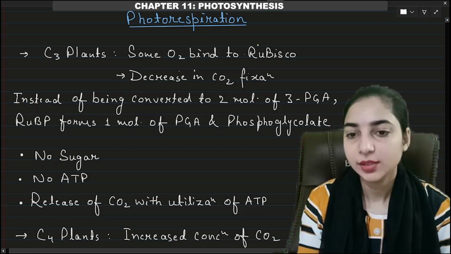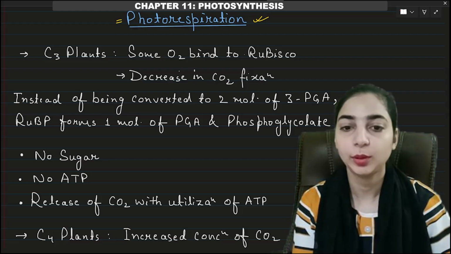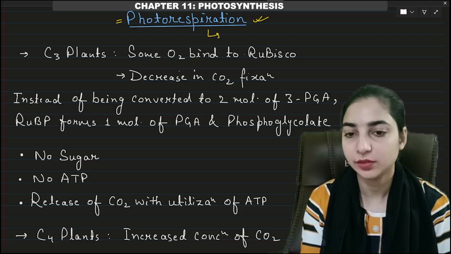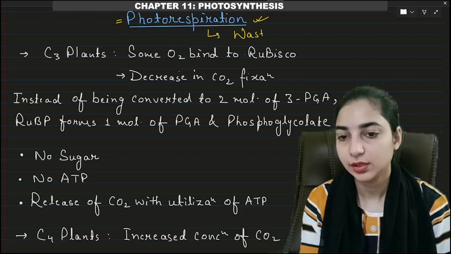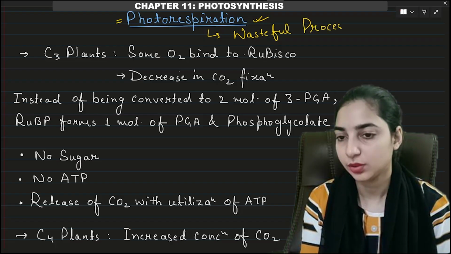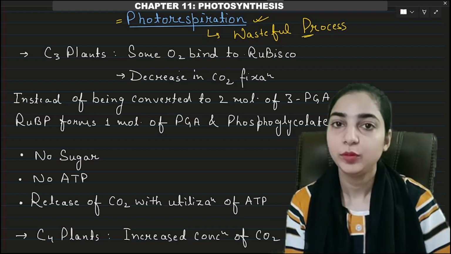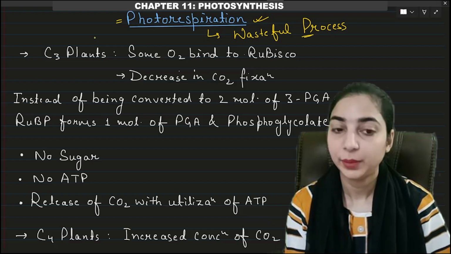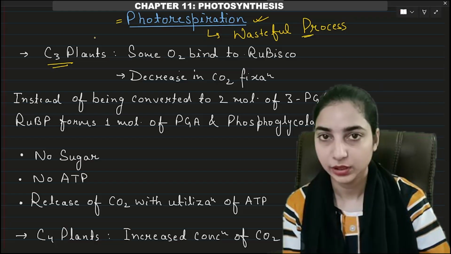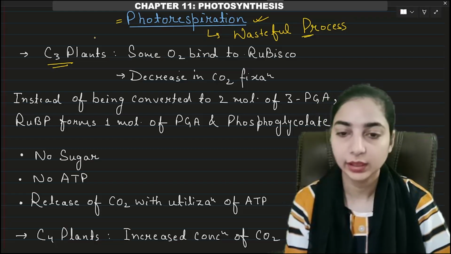Now we have come to the last topic of this chapter. This is a small topic, photorespiration. We have already discussed photorespiration, that it is a wasteful process. There is no gain in this process, only loss. Let's see how. We know that C4 plants lack photorespiration, but C3 plants do not lack it. So in C3 plants, photorespiration does take place.